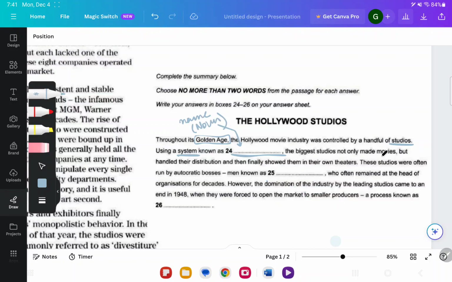The biggest studios not only made movies but handled the distribution and then finally showed them in their own theaters. These studios were often run by autocratic bosses, men known as, now this is going to be a name again. Now since this is a name, it is a noun. We'll predict that much. Who often remained at the head of the organization. However, the domination of the industry by leading studios came to an end. Now we have a date here, when they were forced to open the market to smaller producers, a process known as, now here it's again going to be the name of a process, so it is a noun.